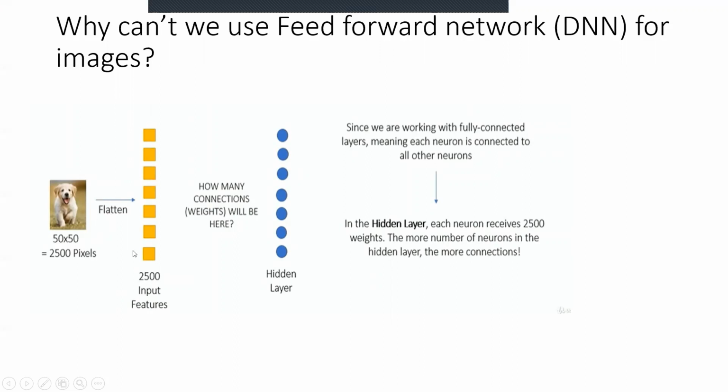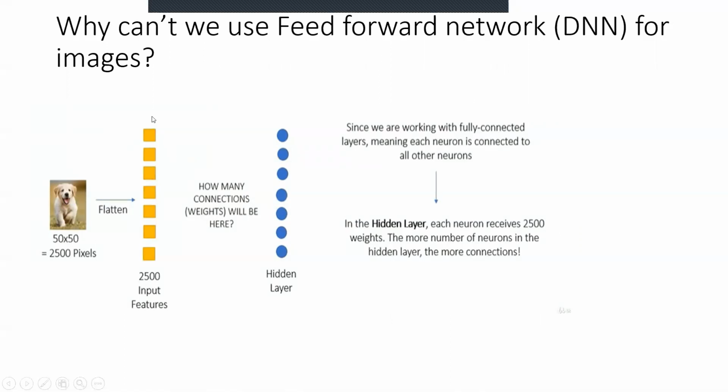The neuron input is sequential, so we need to flatten this image and flatten the pixels. If we make this 50 by 50, there are 2500 pixels, where each pixel would be a feature for a neuron, right? If you see over here, there are 2500 input features after flattening this particular image. Since we are working with a fully connected layer, each neuron is connected to all the other neurons.